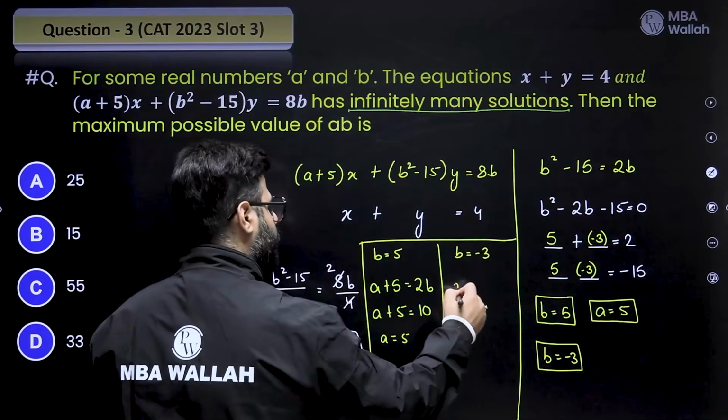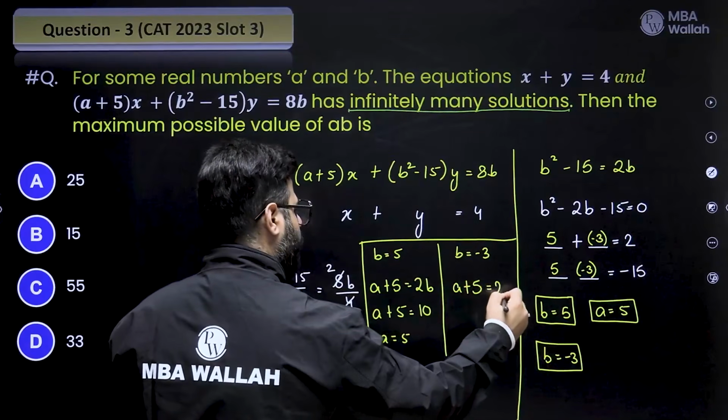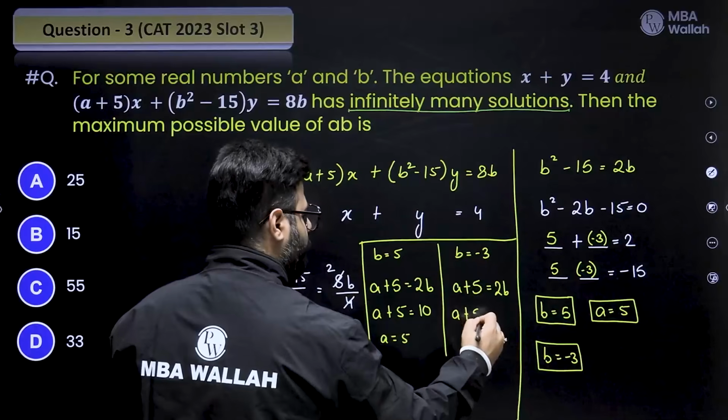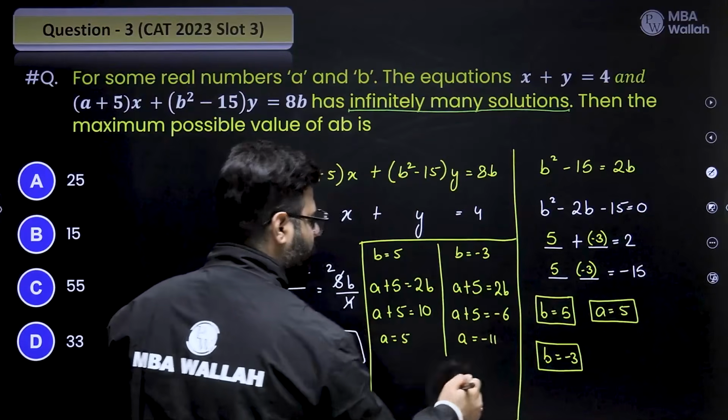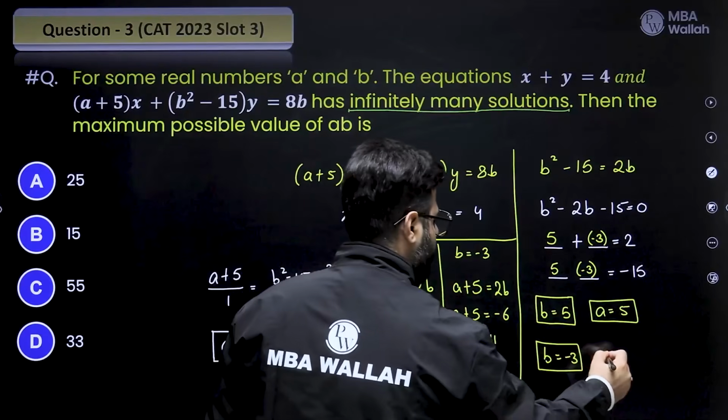Again, we have the same equation, a plus 5 is equal to 2b. So a plus 5, 2 into -3, that is -6. So a comes out to be -11. So if b is -3, a is -11.